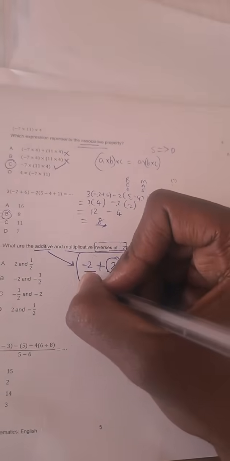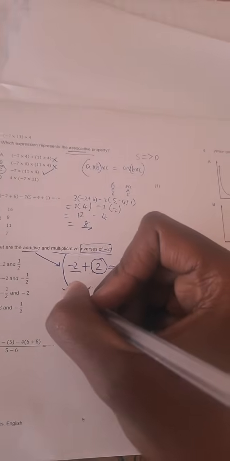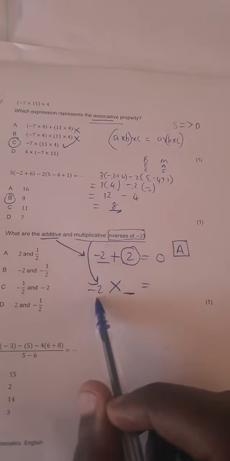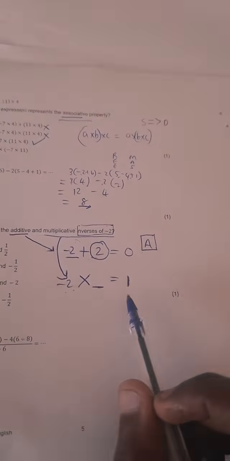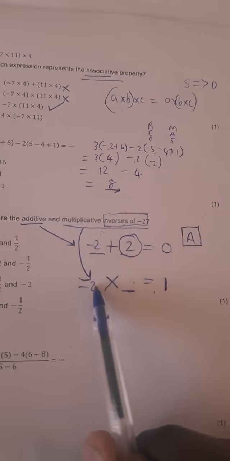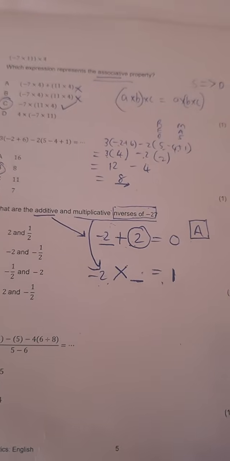Multiplicative inverse. What do we mean by multiplicative inverse? That number that we are going to multiply to negative 2 so that we get the answer 1. That number that we multiply to negative 2 to get positive 1.